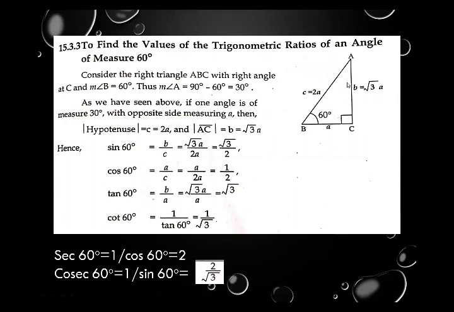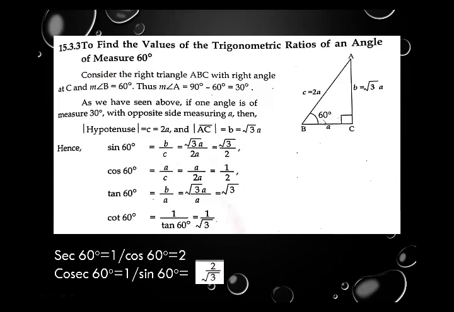In a right angle triangle, that is triangle ABC, consider the right angle at C and angle B 60 degree. Thus, angle A is equal to 90 minus 60 equal to 30. You can see this triangle.